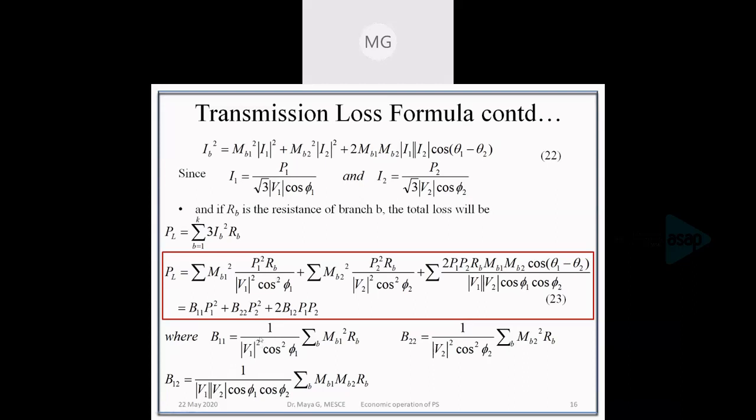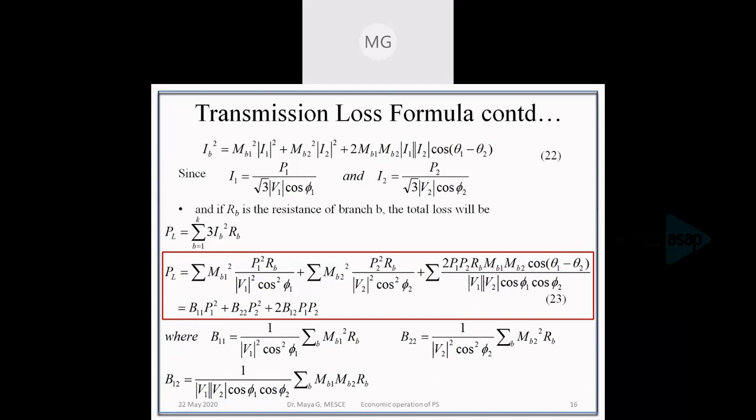B11 will be the term 1 by V1 square cos square phi 1 into sigma MB1 square R. Similarly, B22 and B12. So those are the loss coefficients for a system having 2 units. We can write the equations for a system having n number of units.